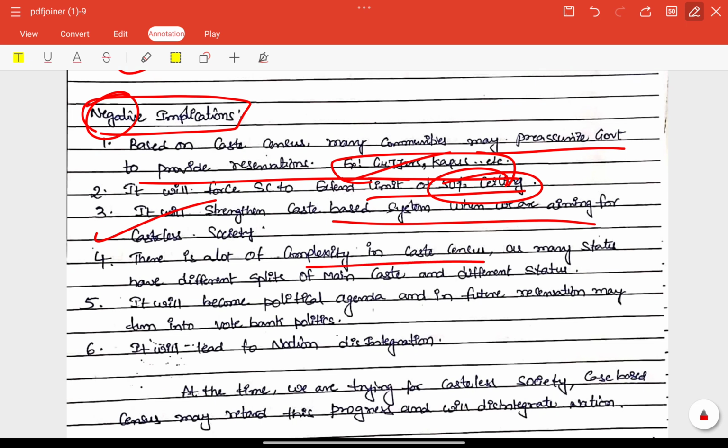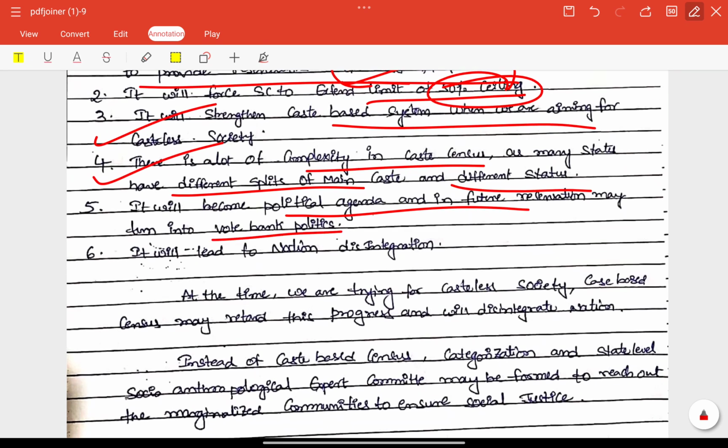Lot of complexity in the caste census, right? Splits of the main caste and different status, right? It will become a political agenda. That is also very important. Vote bank politics will strengthen, right? It will lead to disintegration, right? Very good. Nation disintegration, also nation disintegration.